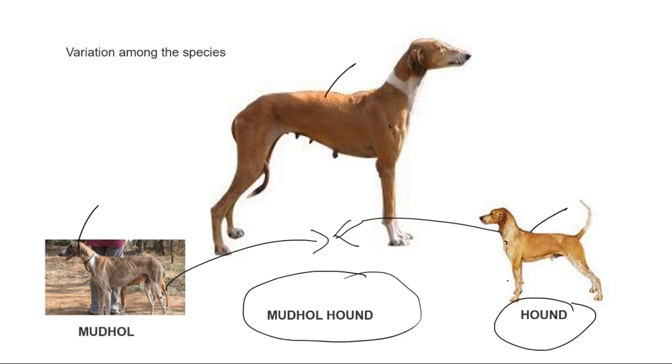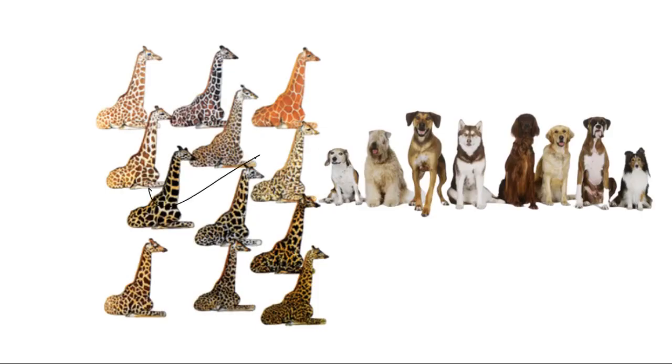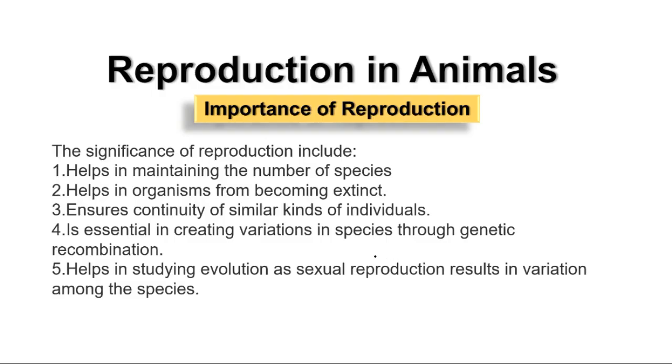These pictures are just to tell you about variations due to genetic combinations. You will find many types of giraffes, different colors, many dogs. All these are the results of genetic combinations, right? So this is the importance of reproduction.